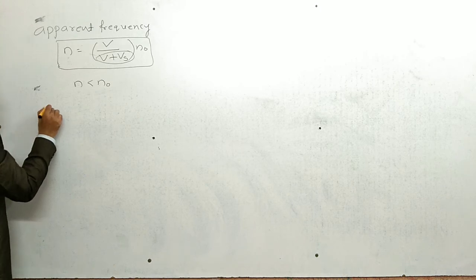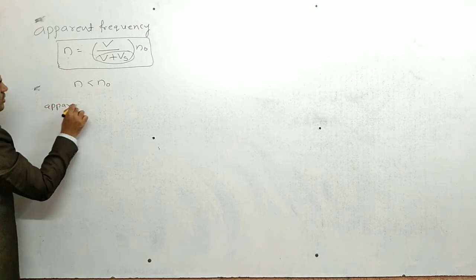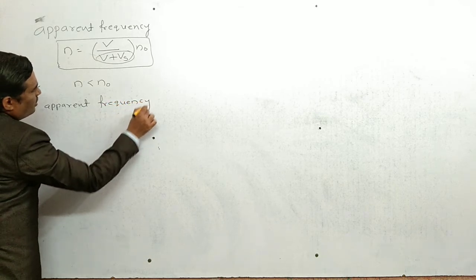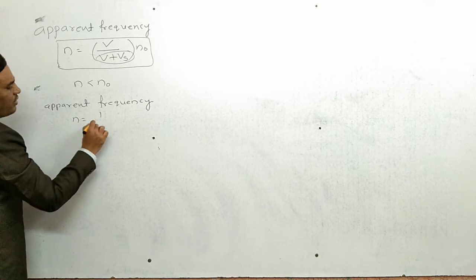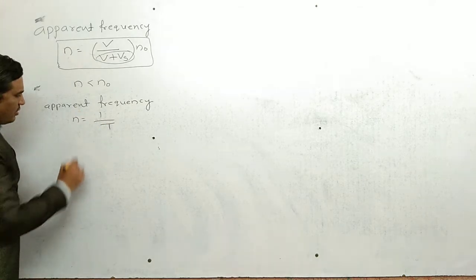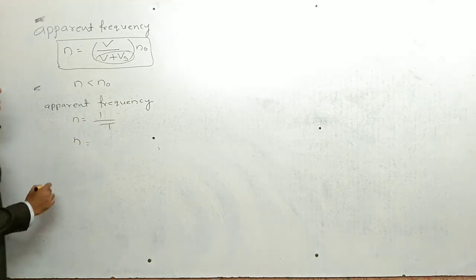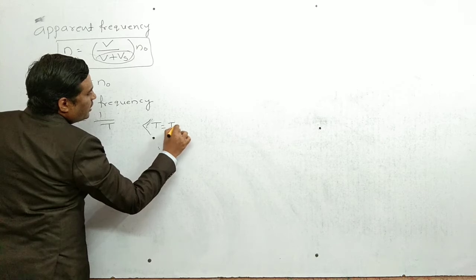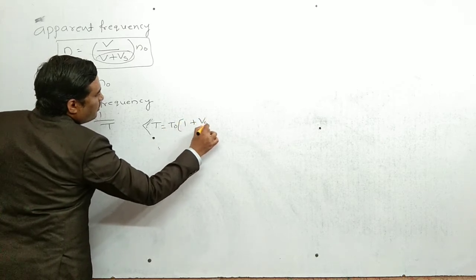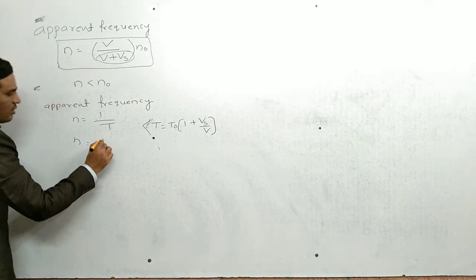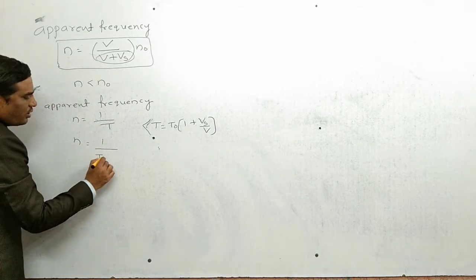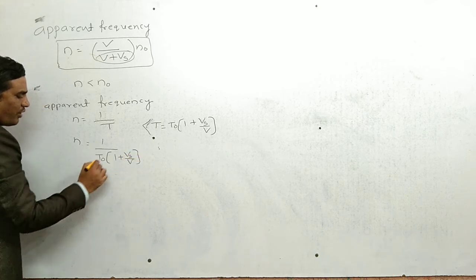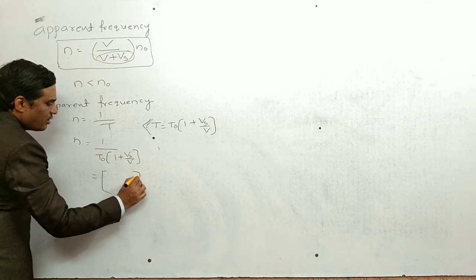Now another formula. The apparent frequency n equals the reciprocal of the time period. What is the formula for the time period? T equals T naught times 1 plus Vs by V. So n equals 1 by T naught times 1 plus Vs by V. Now 1 by T naught is n naught.